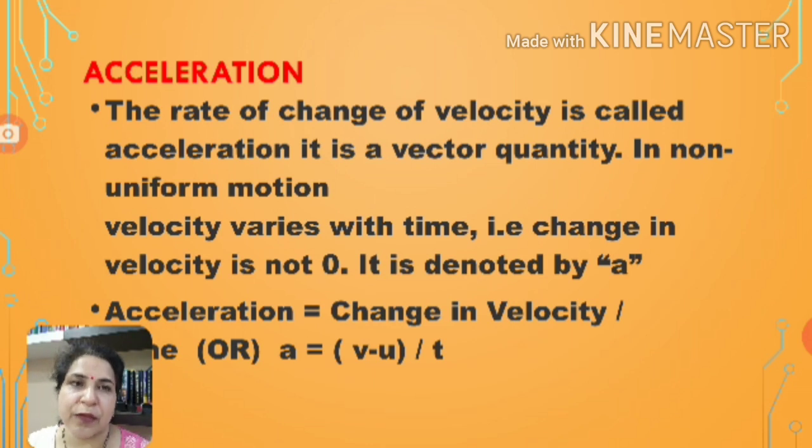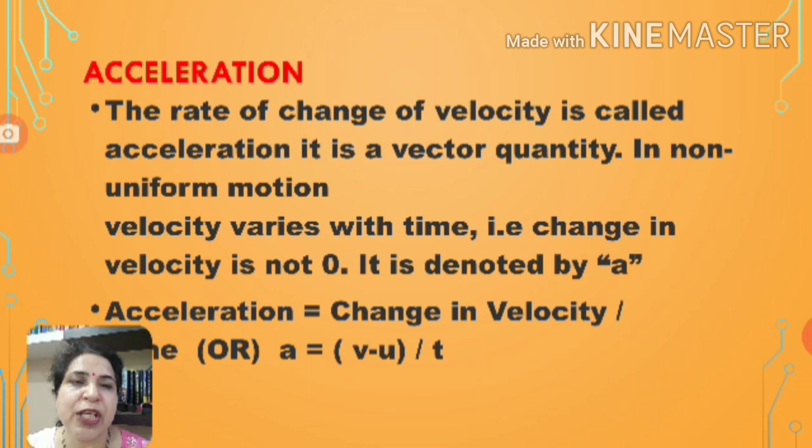Now acceleration. This term acceleration is the rate of change of velocity. Here change in velocity per unit time is called acceleration. It is denoted by small a. So whenever the motion is uniform, there will be no change in velocity. Velocity will be constant, so there will be no acceleration. But for non-uniform motion, we describe a term acceleration, and this is change in velocity upon time.